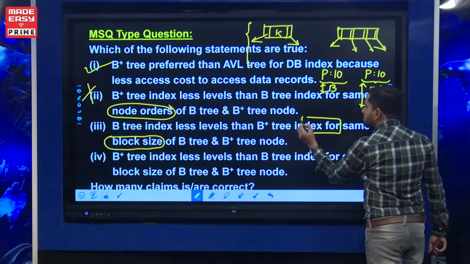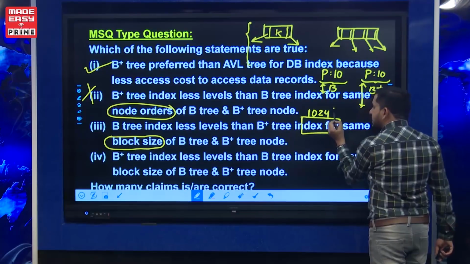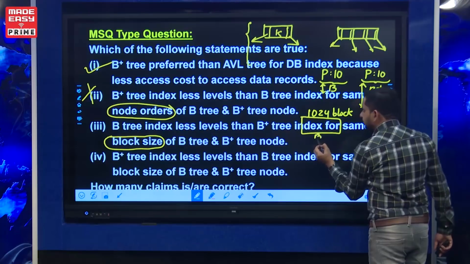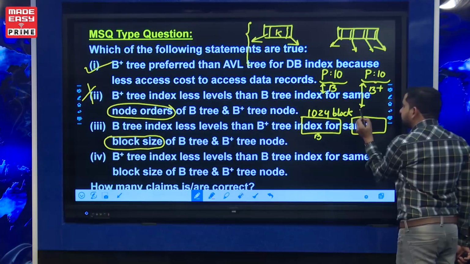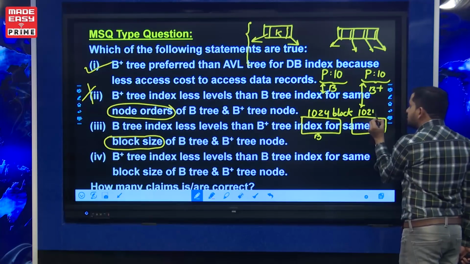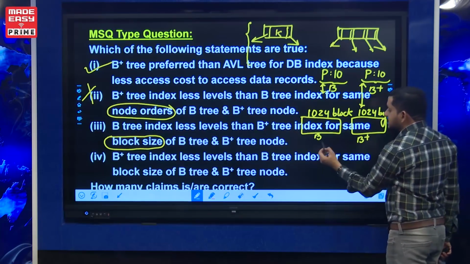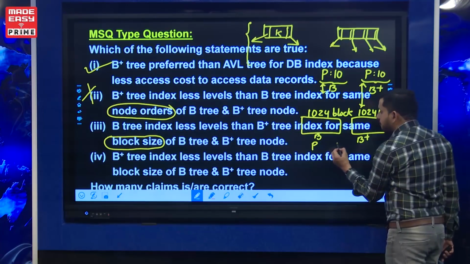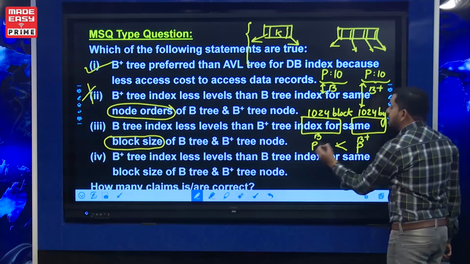Assume a 1024-byte block is allocated for a B tree node, and the same 1024-byte block is allocated for a B+ tree node. In this case, P, which means order, of the B+ tree is more than P of the B tree.